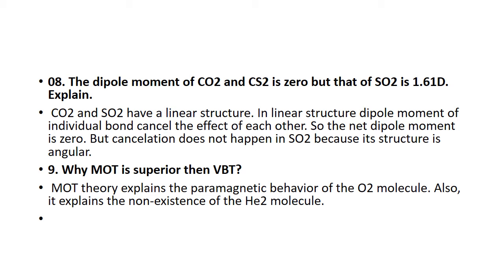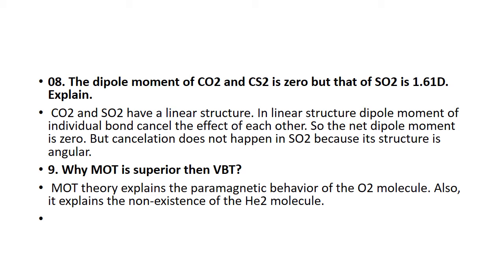We have studied three theories in our syllabus. One is the valence shell electron pair repulsion theory, then valence bond theory, and molecular orbital theory, and all these theories are included in the SMART syllabus. They are very important for the exam. So if the question is why the molecular orbital theory is superior to the valence bond theory: each theory is superior to the previous one. Here the molecular orbital theory is superior. Why is it superior to the valence bond theory?